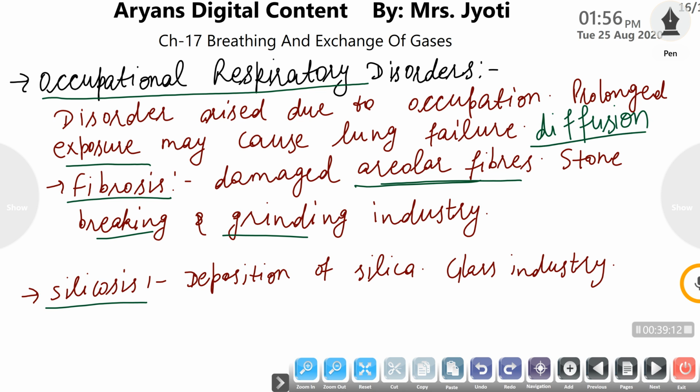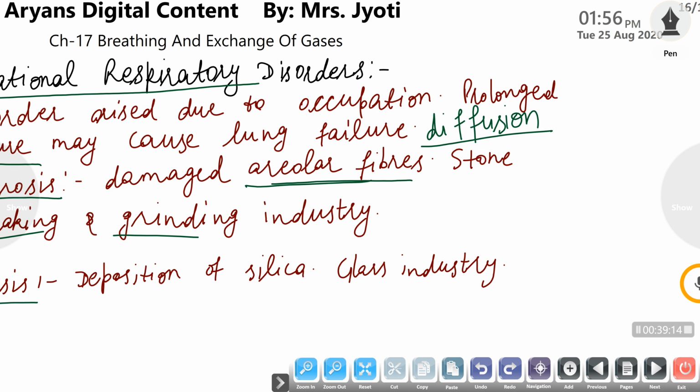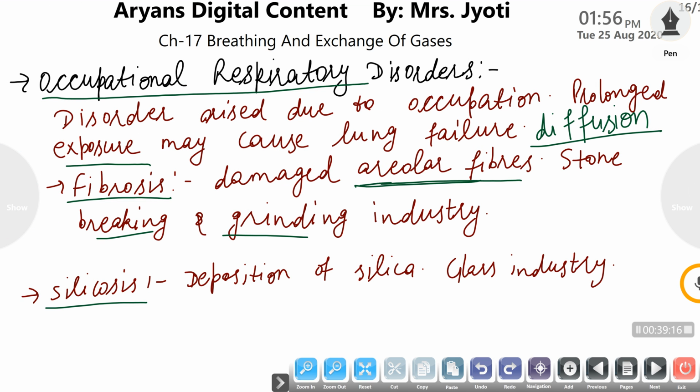The areolar tissue, a loose connective tissue, is most important for diffusion, and if the areolar fibers are damaged, then the lungs are not capable of exchanging gases, and finally it may result in lung failure.